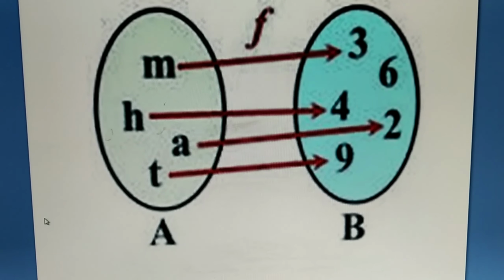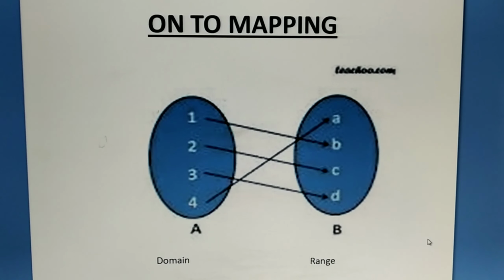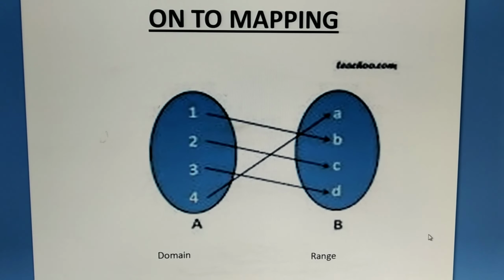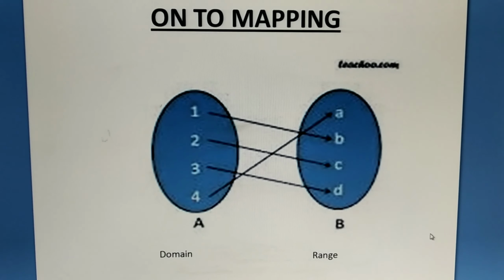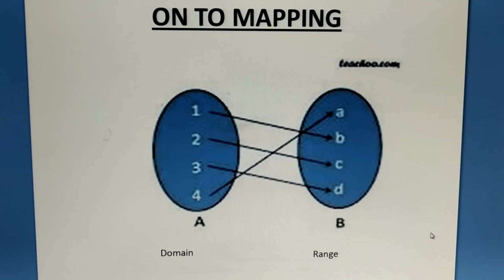Next, we discuss onto mapping. What is onto mapping? This figure shows a domain set and a range set.